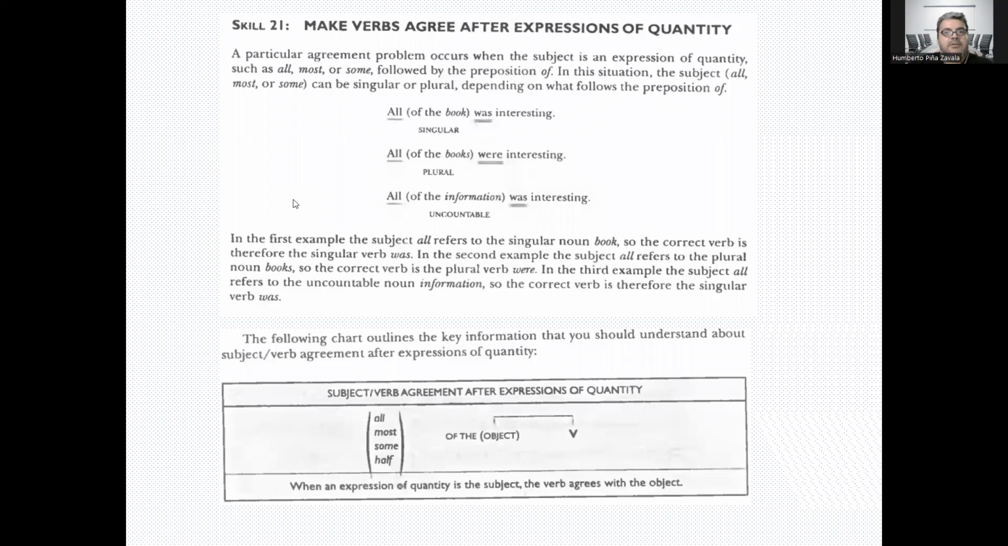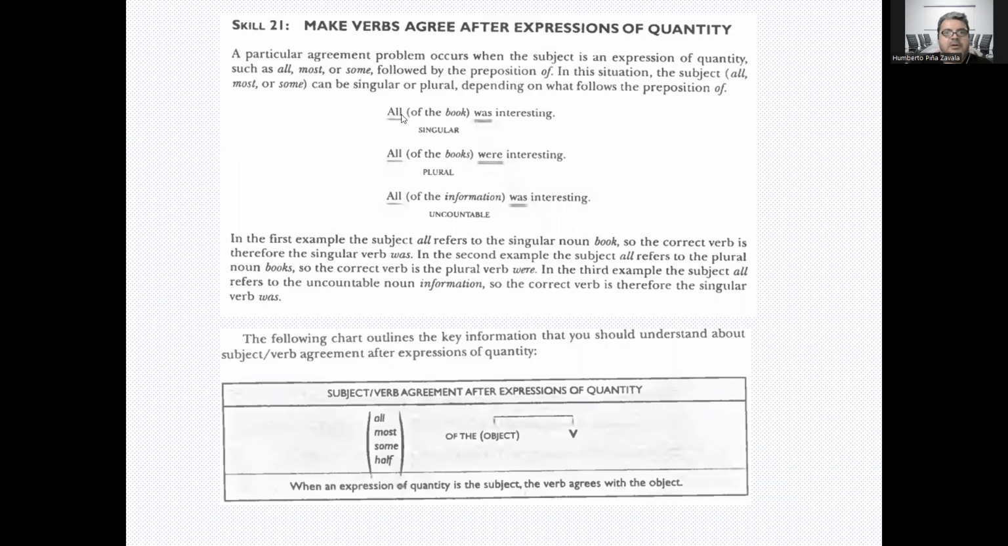Now we are in the structure and written expression section of the TOEFL test. We are working with subject and verb agreement. Skill 21 says make verbs agree after expressions of quantity. A particular agreement problem occurs when the subject is an expression of quantity, such as all, most, or some, followed by the preposition of. In this situation, the subjects all, most, or some can be singular or plural, depending on what follows the preposition of.